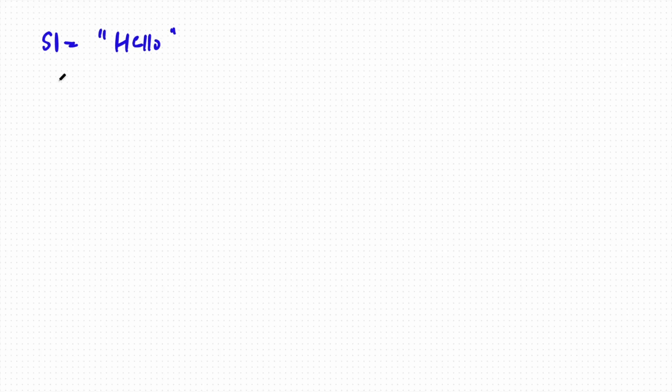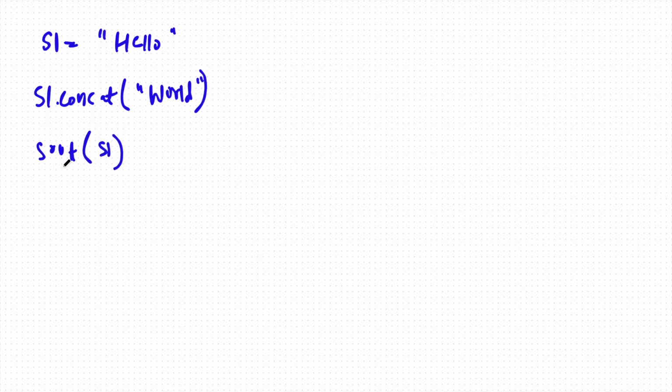And then we do s1.concat and we write world. Now if you do System.out.println of s1, what do you think? What is the answer you are getting? Is it hello world or just hello? Let me tell you, the answer is just hello.